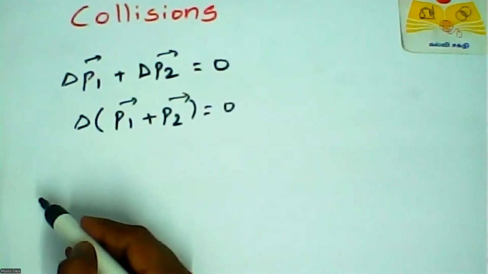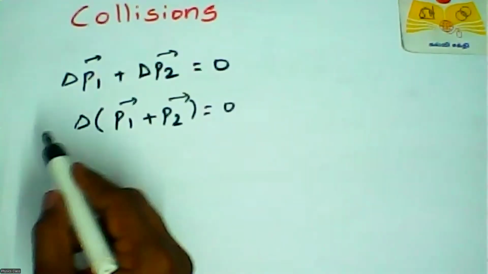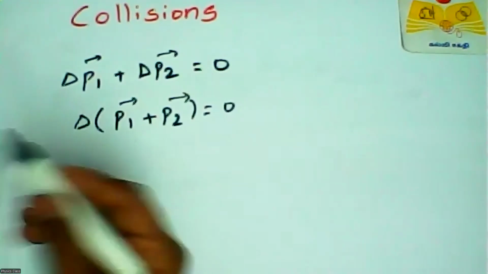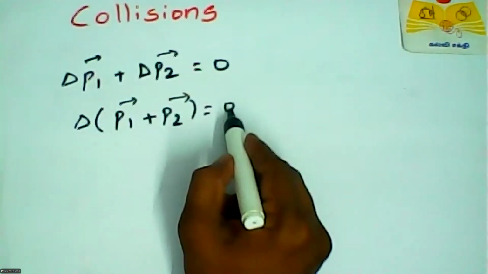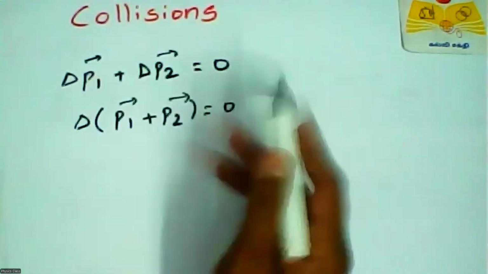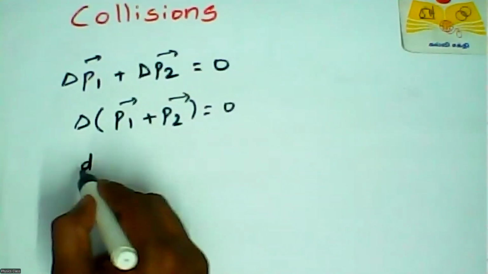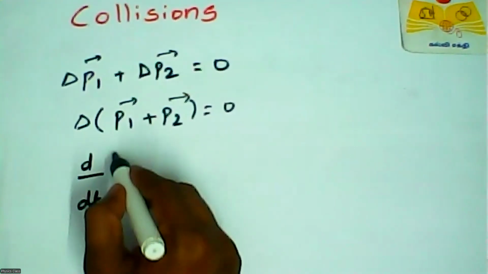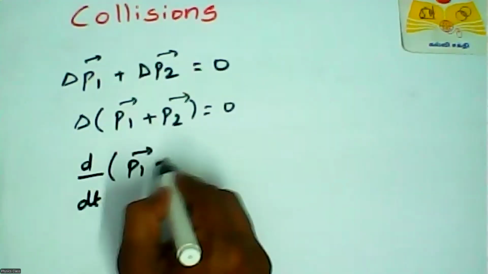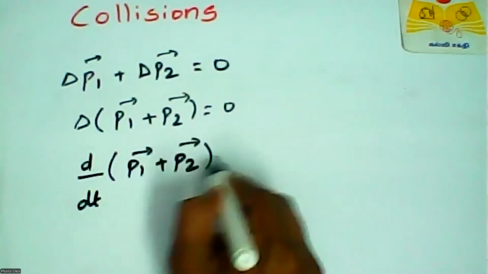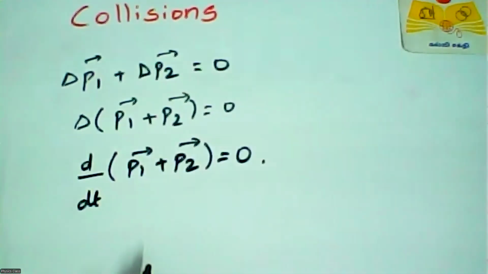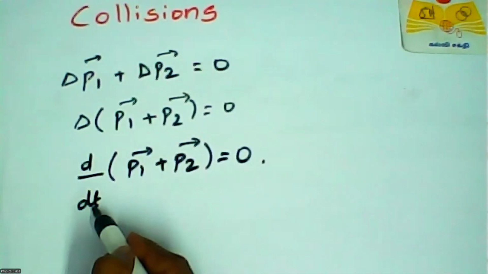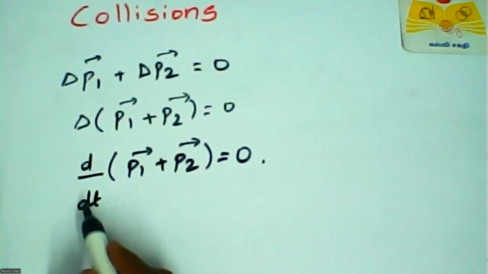We can change the del into d and divide by del T on both sides. So 0 by del T is 0, 0 by anything is 0. But here we change del to d, so it is differentiation, which is 0. Why did we include dt? Because it is differentiation with respect to time.